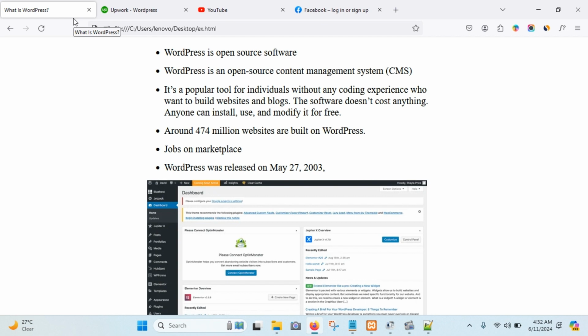So hosting basically provides us some storage or memory, and where we can keep our website. So we can say that in one word, hosting provides us memory or storage, where we can store or keep our website files, and that is called hosting.